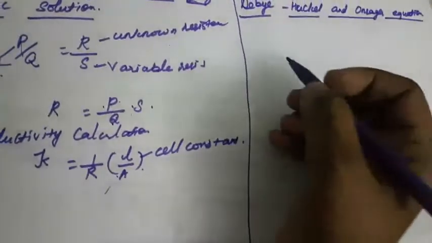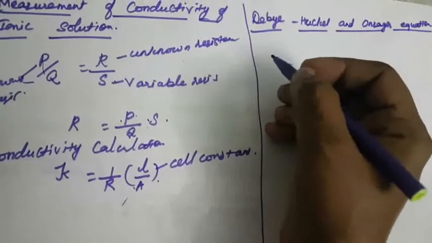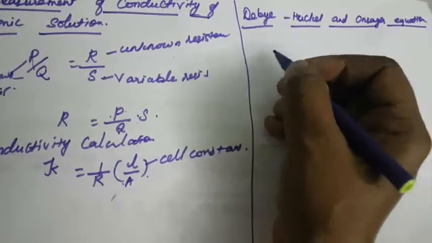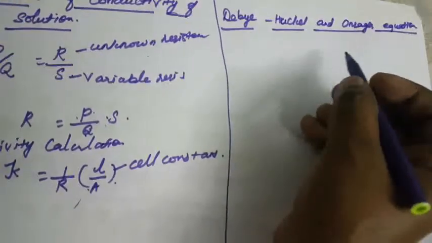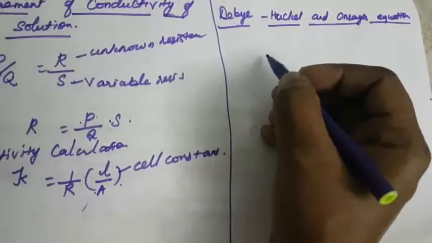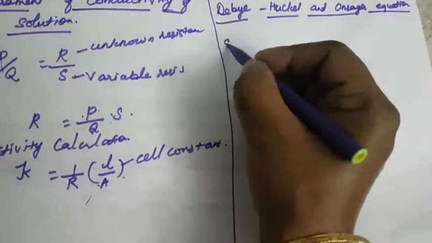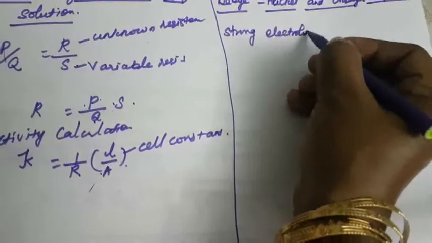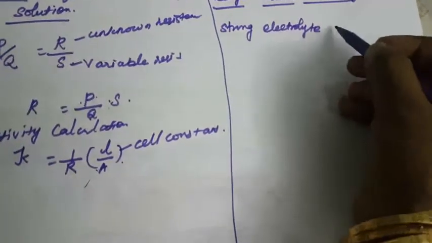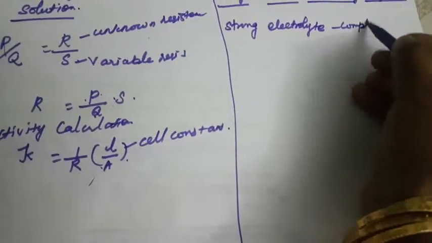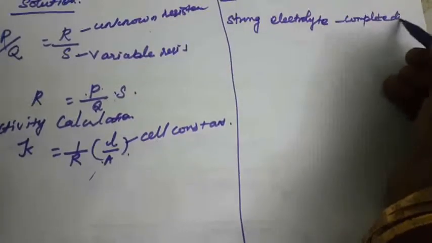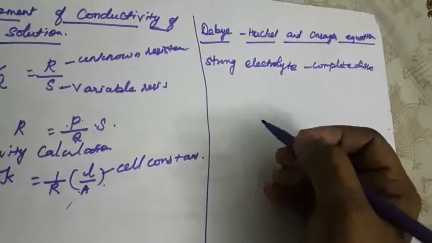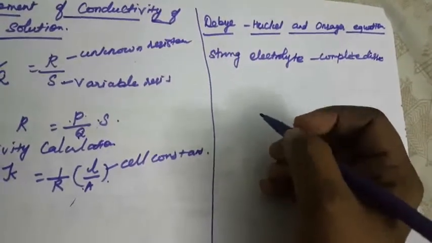So this equation only calculates the molar conductance of a strong electrolyte. The constant expression derived, that is the Debye-Onsager equation, can be used to calculate the conductance of a strong electrolyte. What is meant by strong electrolyte? That is complete dissociation of the ions. That is the equation further developed by Onsager.